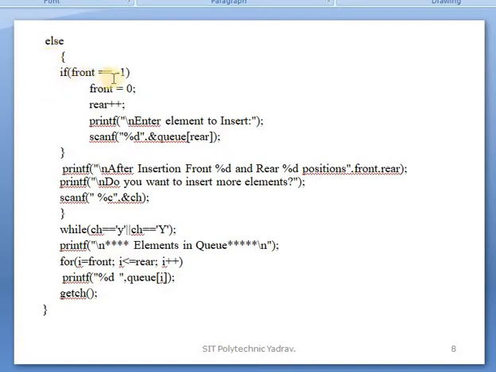If front is equal to -1, which is not 0, so front is equal to -1, then initialize front equal to 0 and increment rear. Then printf displays: enter the element to be inserted. The scanf function is used for input, and percent d is the data specifier. In Q of rear, rear first goes from -1 to 0, and the number which is inserted will be stored there.